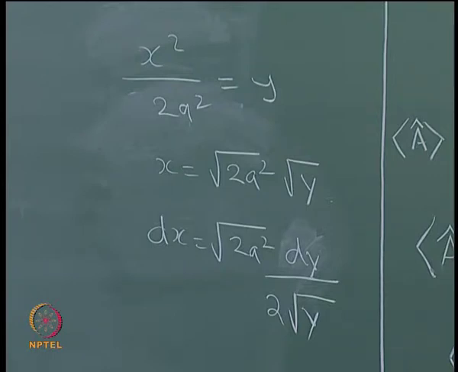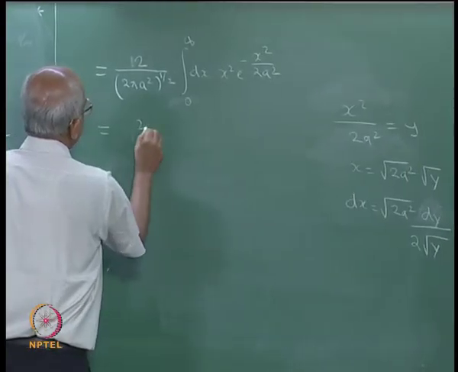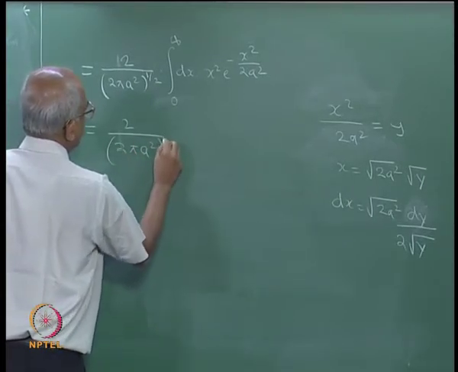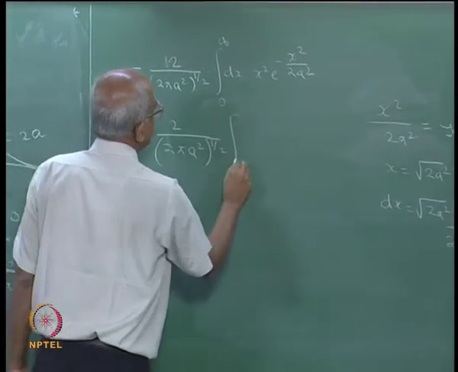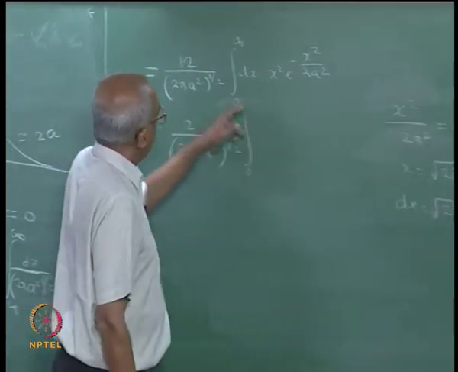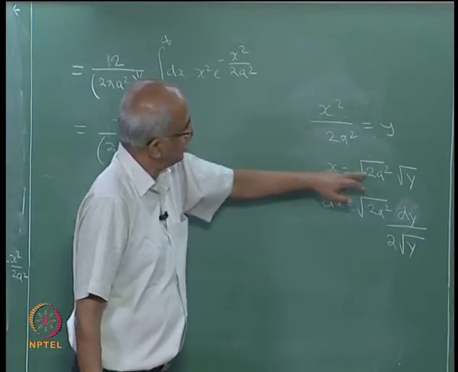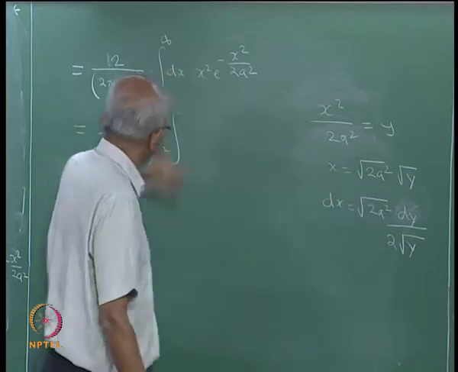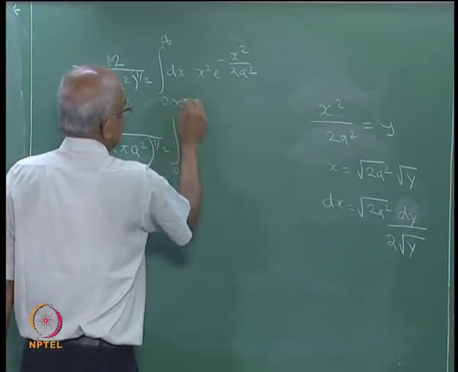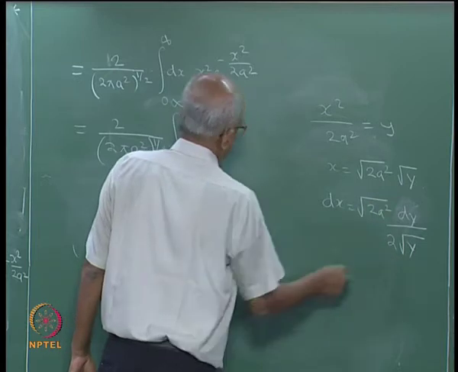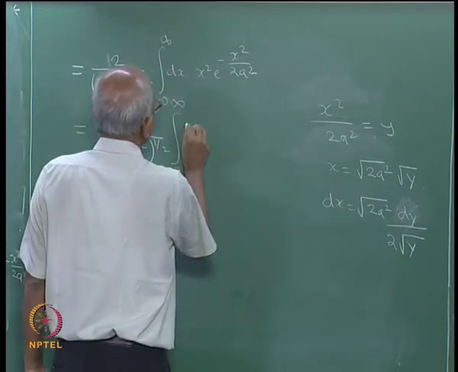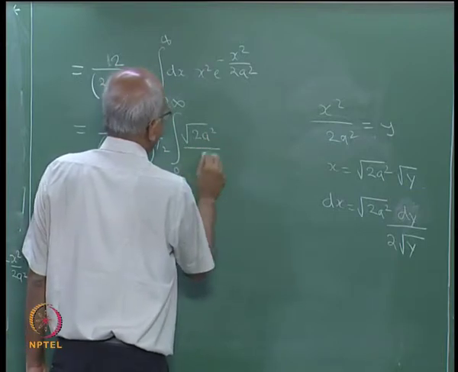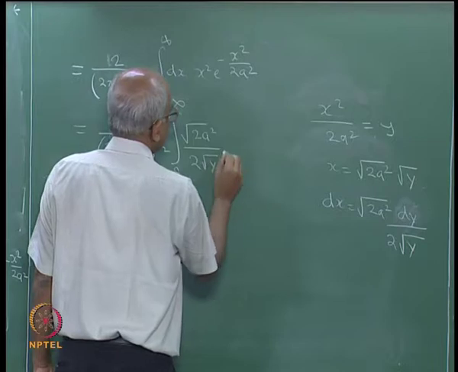So, let me do this integral, 2 divided by 2 pi a square to the power of 1 by 2, integral 0 to, well, when x is 0, y has to be 0, when x is infinity, y has to be infinity. So, therefore, the limits are still from 0 to infinity. Dx is equal to so much. So, you will get square root of 2 a square divided by 2 root y into dy.